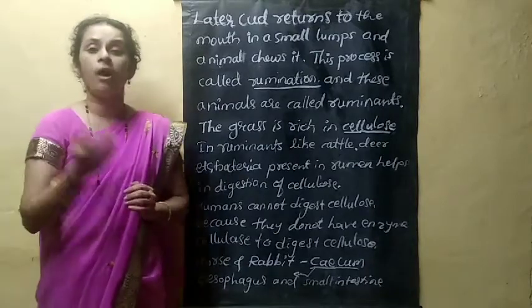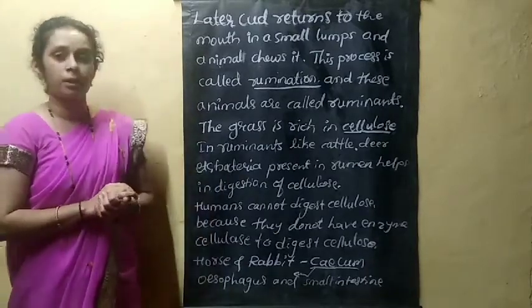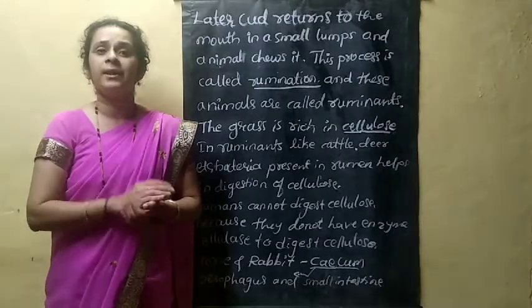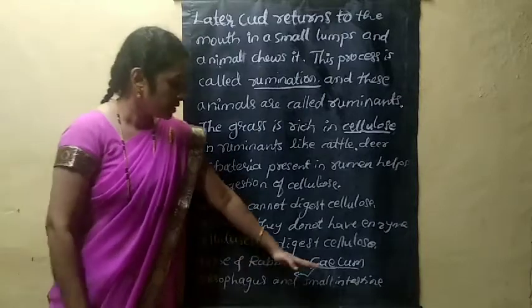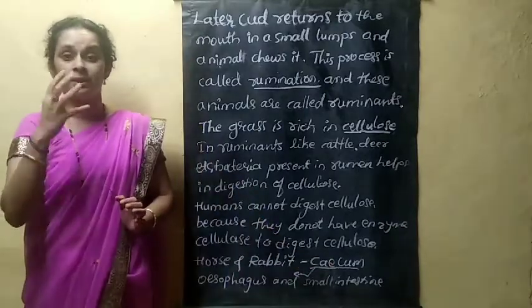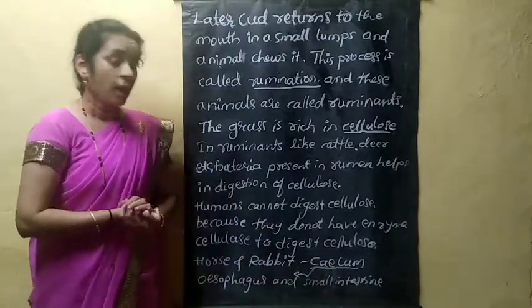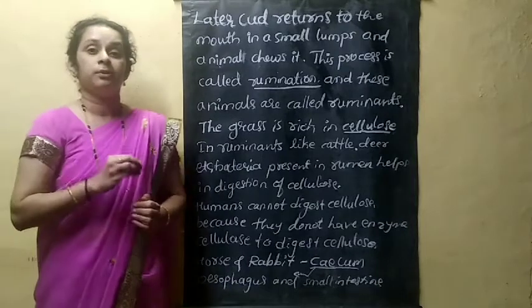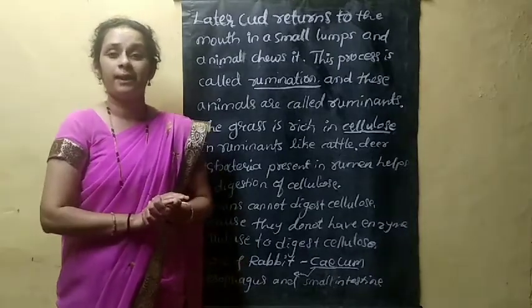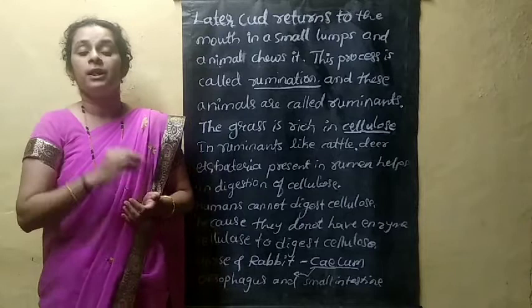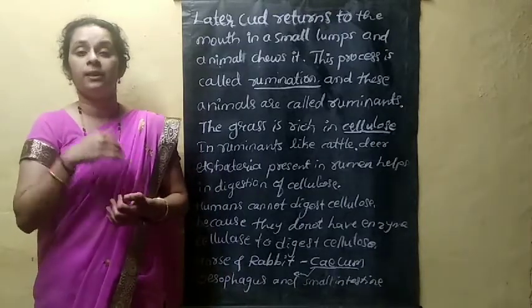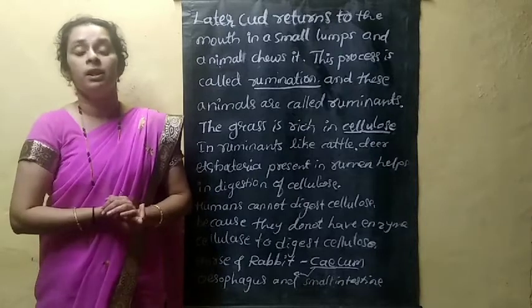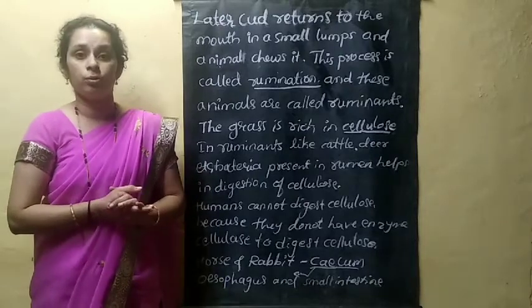In horse and rabbit, which are also grass-eating animals, digestion takes place in the stomach region called the cecum, where bacteria responsible for digestion of cellulose are present. They act on it and help in the digestion of cellulose.